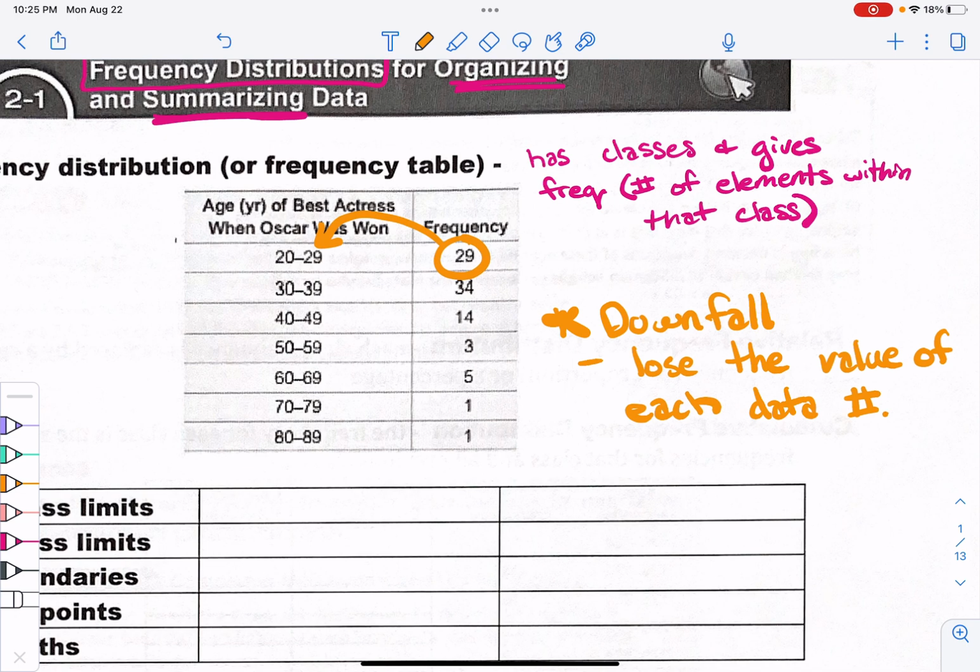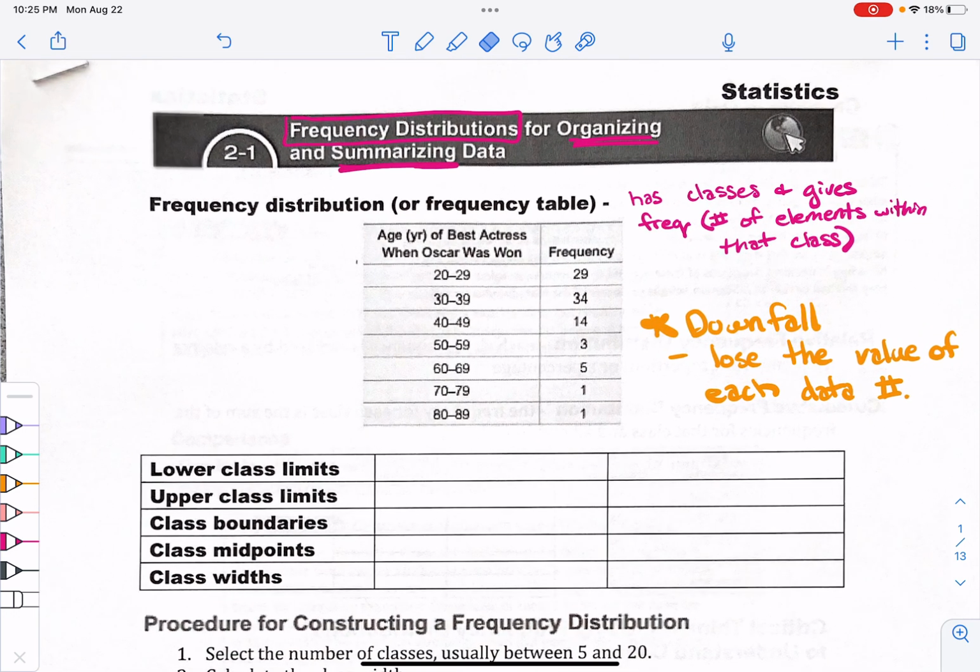Maybe 2 of them were 20, 4 of them were 21, 5 of them were 22, etc. We don't know what the exact numbers are. So when we crunch them down and put them in this table, I lose the actual value of each data. I only know there are 29 numbers in that range. I hope that makes sense. We lose the integrity of the values themselves by putting them into a range or a frequency table. So that's the one major downfall.